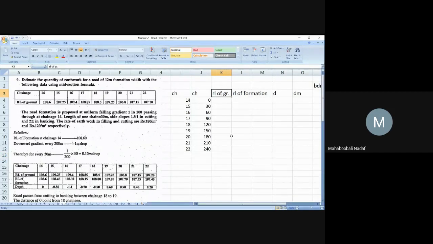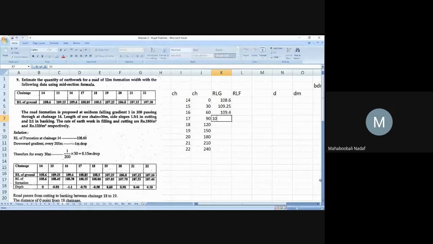Now RL of ground. I will write RLG because it is confusing. And RL of formation, RLF. Now I will write these two things. What should I write? RL of ground 108.6, 109.25. Okay?